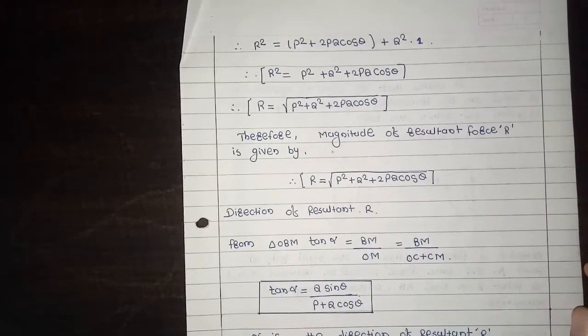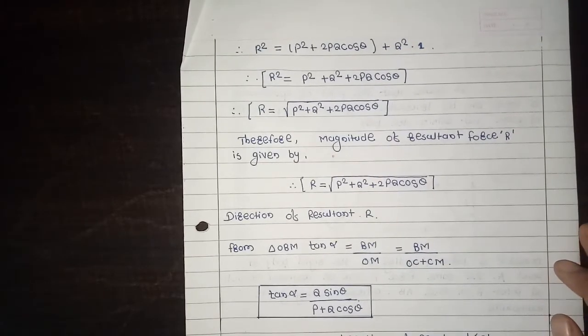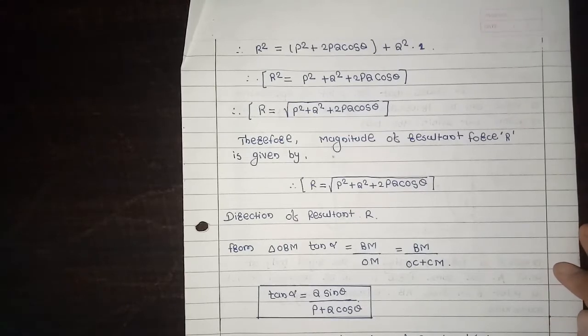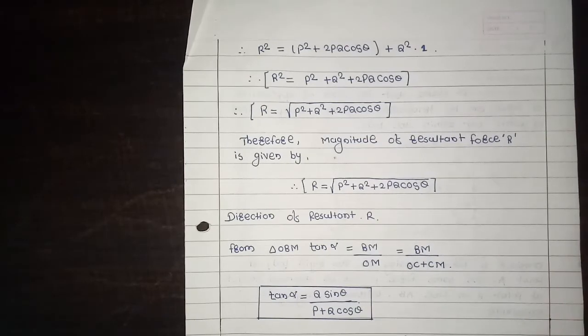So what are the limitations of this law? This law can be applied only when two forces are acting on the body, and it becomes very lengthy to apply the law of parallelogram of forces when more than two forces act on the body. Also, the two forces acting on the body must be concurrent and coplanar, and this law cannot be applied when two non-concurrent forces are acting on the body. So these are the limitations of parallelogram law.